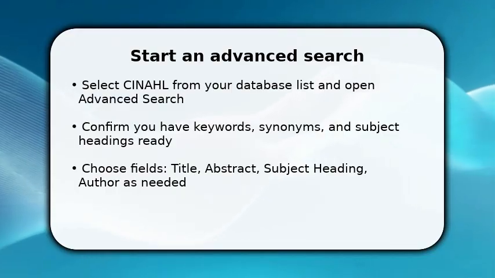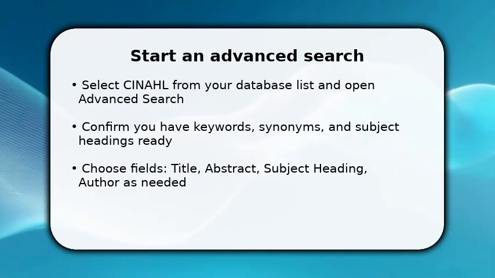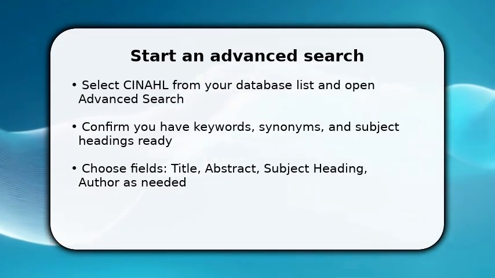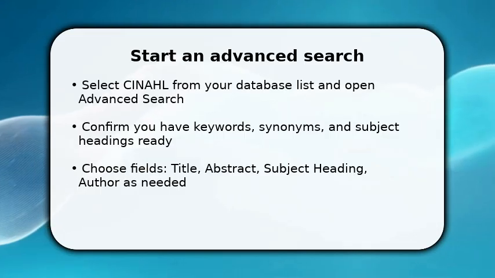You begin by opening CINAHL and selecting Advanced Search. You want to act now. Enter your primary keywords in the first row and immediately add one strong synonym in the next. Use the field drop-down to target title or abstract so results stay relevant. Once done, toggle the search type between Boolean and natural language to match your strategy.